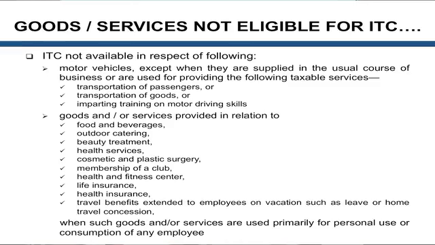A works contract, as you know, as far as GST is concerned, has become a service completely. So once a works contract service has been used for creation of immovable property, then it is not considered an input service, for the reason that goods have been defined in this act. Goods have been defined as any movable property. There is no immovable property that can be called goods. So any input tax also cannot include without a supply of goods. Supply of immovable property is not supply under GST. That is the very reason we have excluded this one.